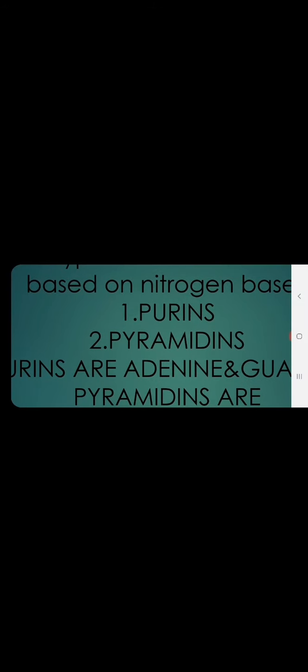In this single stranded RNA, thymine is not there. In place of thymine, it is replaced by uracil. So it will be a single stranded structure, but it will have uracil in place of thymine. So these are the different types of nucleotides they constitute.